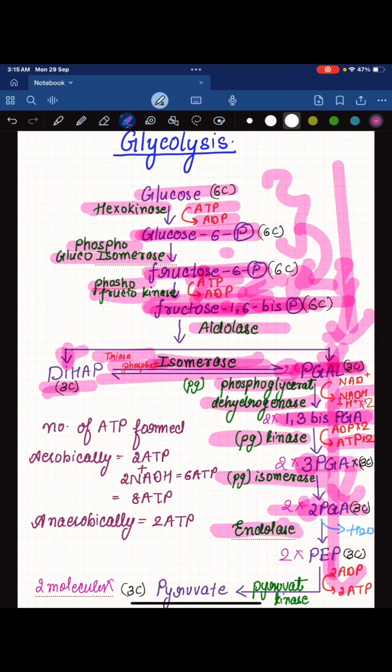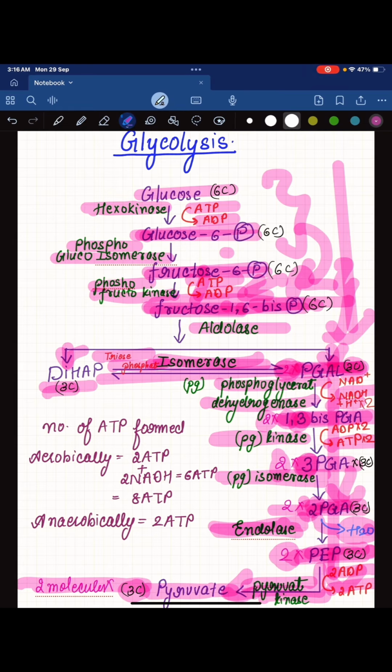Now, by the enzyme enolase, 2-PGA is converted into phosphoenol pyruvate, which is PEP, and 1 water molecule is removed by the enzyme enolase. So, 2 molecules of PEP is formed, and this PEP is finally converted into pyruvate. Pyruvate is a 3-carbon compound. 2 molecules of PEP is converted into 2 molecules of pyruvate by the enzyme pyruvate kinase, and 2 ATP is formed. So you have to understand these are the numbers of the functional group on which carbon is the functional group present, and these are the number of carbons of the compound, and these are the molecules.